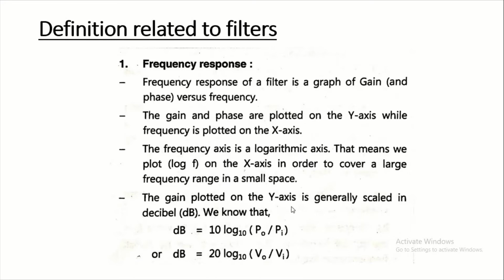The gain plotted on the y-axis is generally scaled in decibels, and we know that decibel is equal to 10 log of PO by PI, meaning output power upon input power, base 10. Or in terms of voltage we can write decibel is equal to 20 log V output upon V in, base 10.